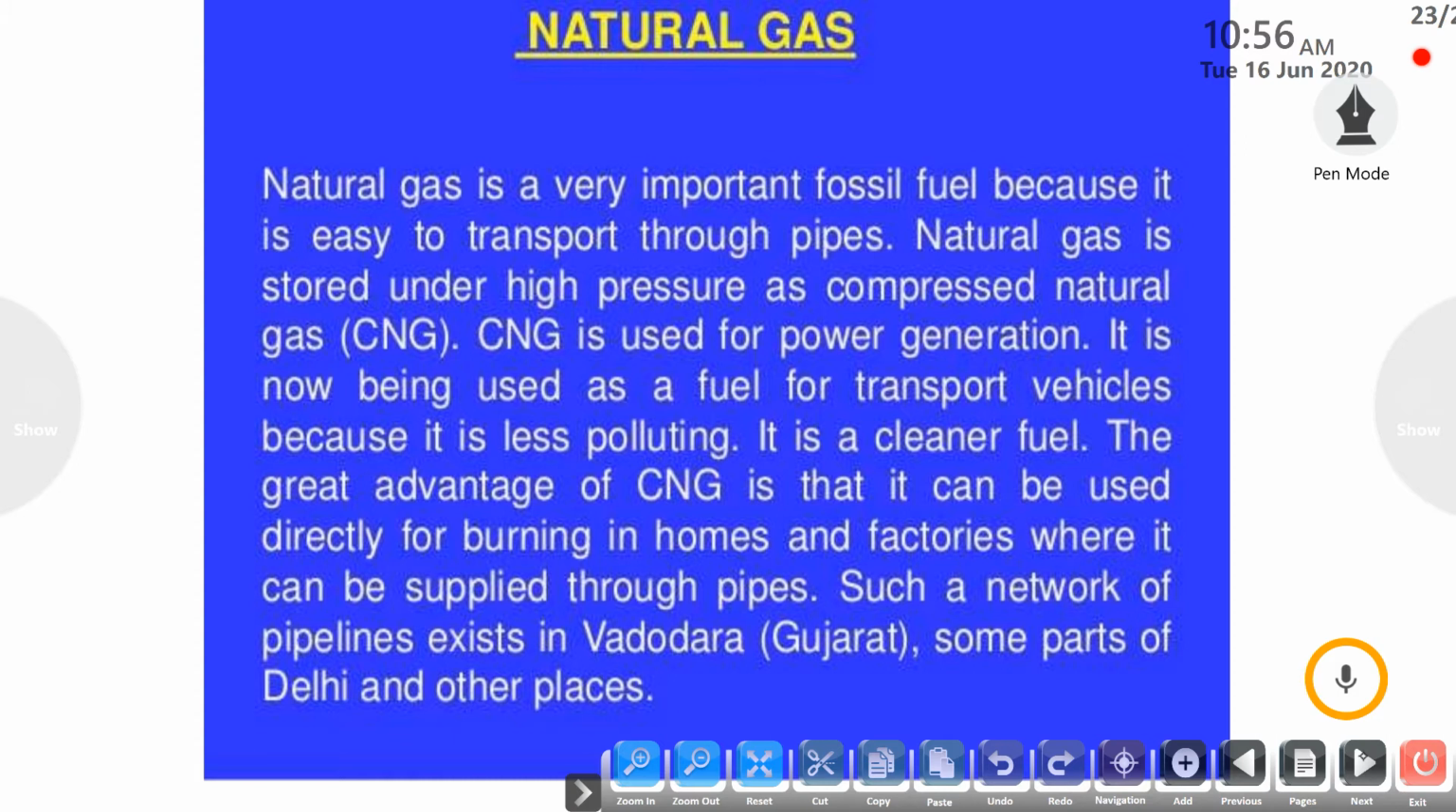The great advantage of CNG is that it can be used directly for burning in homes. We can use it in cylinders for cooking food, and in factories where it can be supplied through pipes. An example is the pipeline that exists in Vadodara, Gujarat, and some parts of Delhi, where such networks of pipelines are being laid.